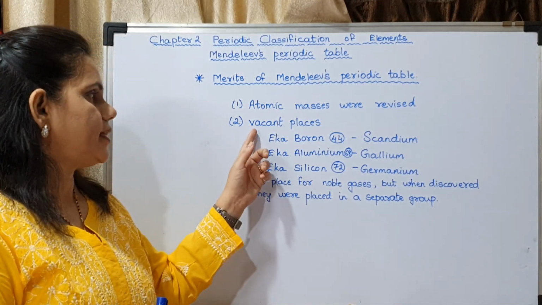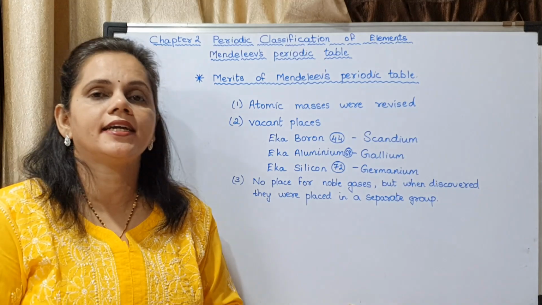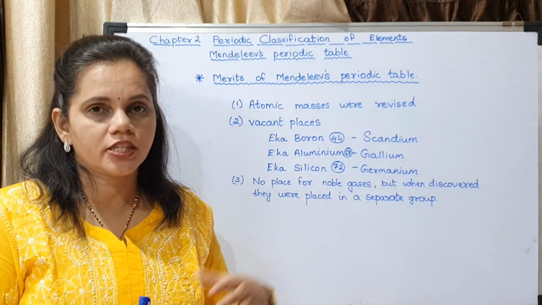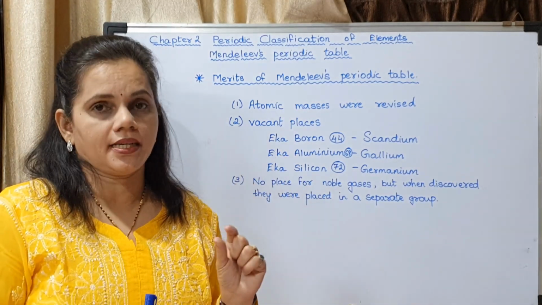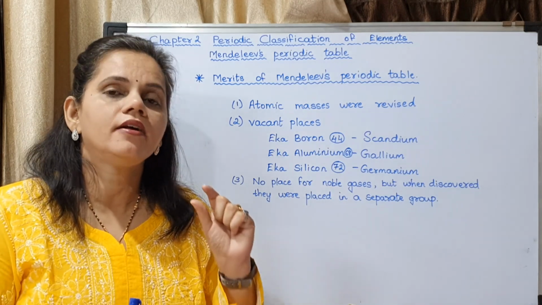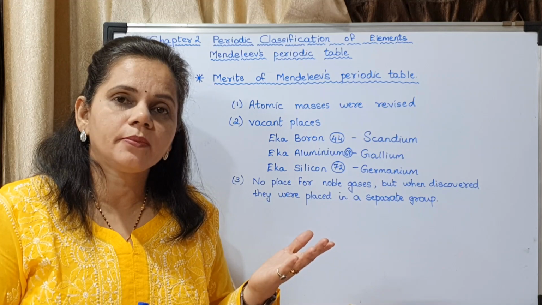The second merit was that he left vacant places in the periodic table. Just now in the periodic table we had seen there were question marks. Those question marks were vacant places. For what did he leave those vacant places?